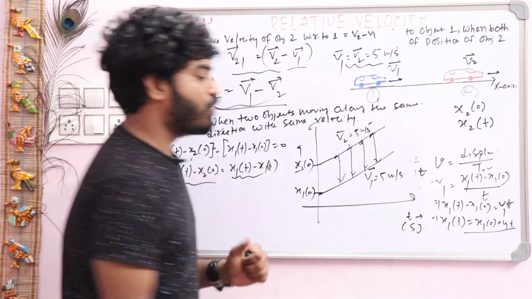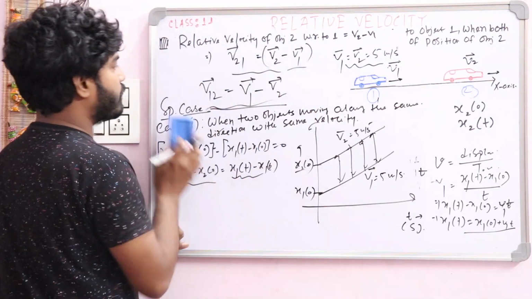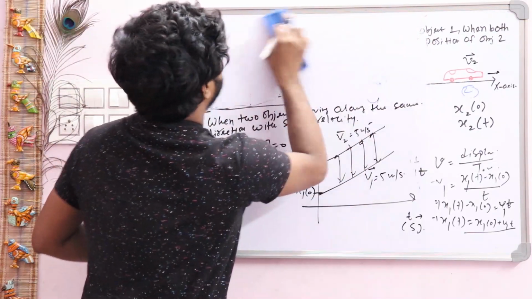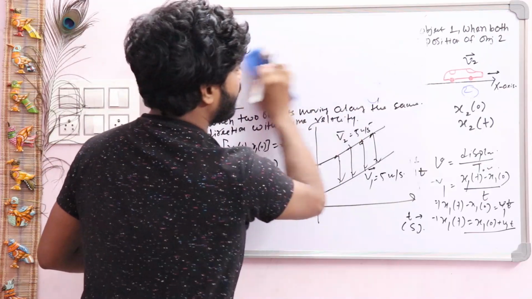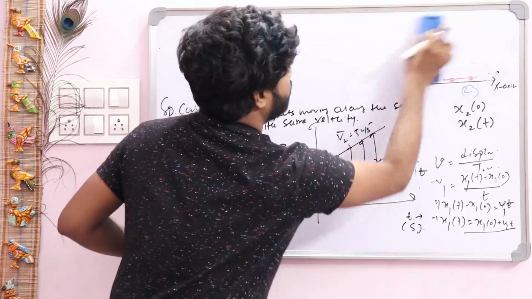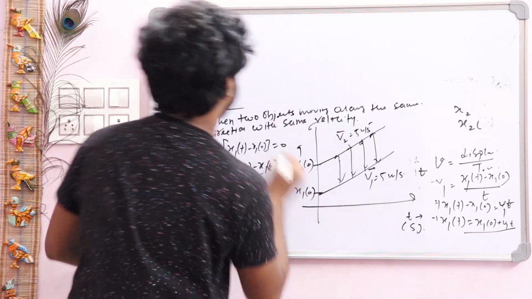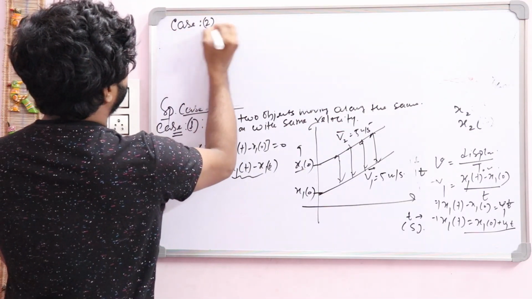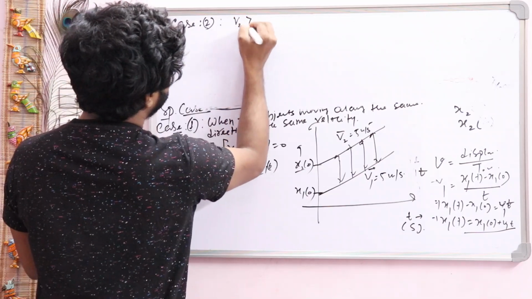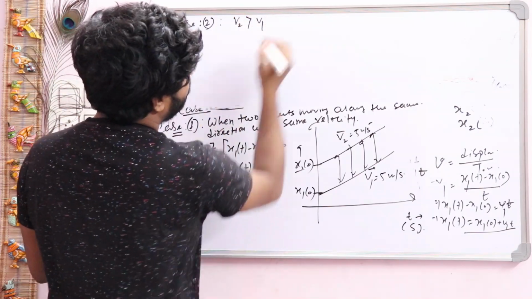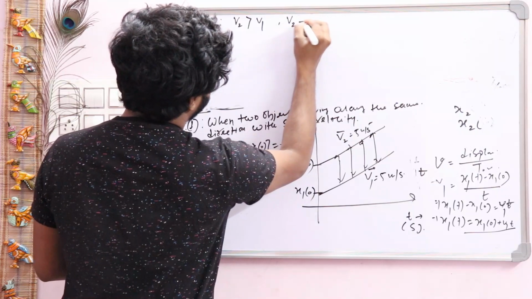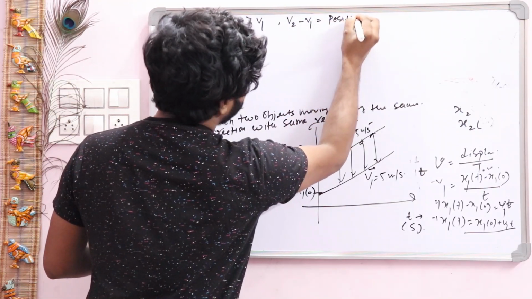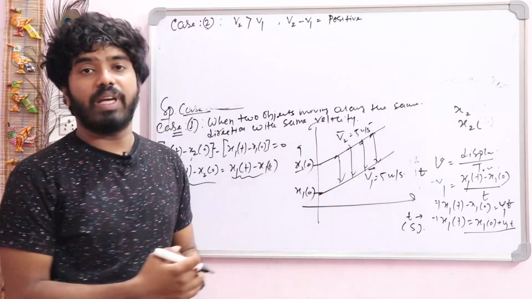Now case number 2, write it down. Case 2: suppose v2 is greater than v1. So v2 minus v1 will always be positive. You have to draw the position time graph here.